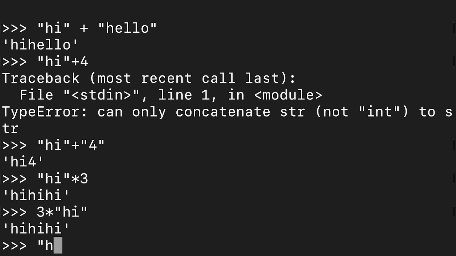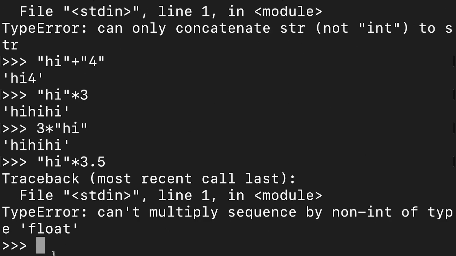So if I say that "hi", you repeat it 3.5 times, then that is something invalid, because always an integer must be there. So now if I do this, it is giving me a type error, because only integers can be there. Also, if you try to do it this way, that "hi" you are writing and then the asterisk symbol, and after that in a string you are writing "3", that means both are strings now.